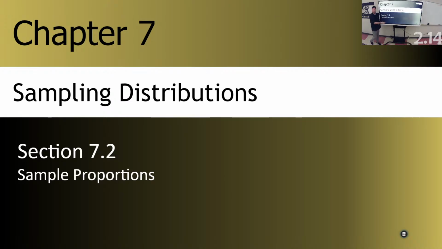When we're talking about proportions, we're talking about categorical data. What percent are white cars? You're either a white car or you're not a white car. Okay? What percent of the students are seniors? You're either a senior or in another group. It's categorical data. Okay? So just kind of recognize that as we're going through today's lesson.